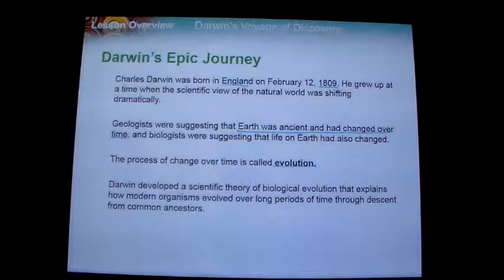The definition of evolution is simply the process of change over time. We're going to be looking at a whole bunch of different types or ways that evolution could or could not have happened.